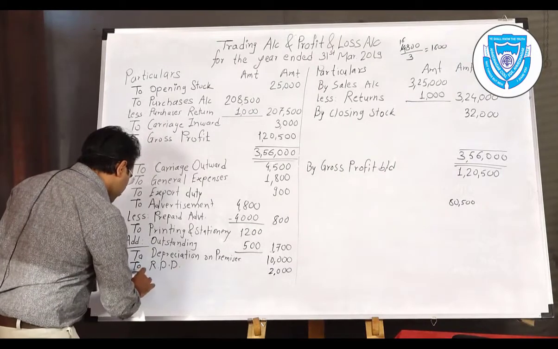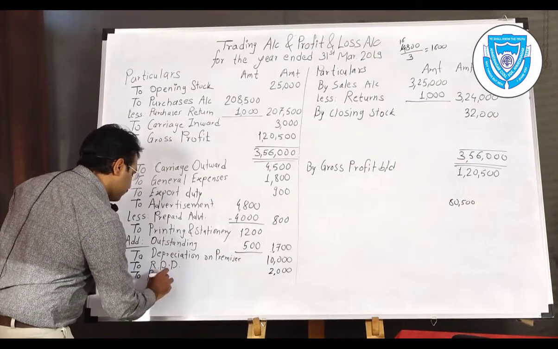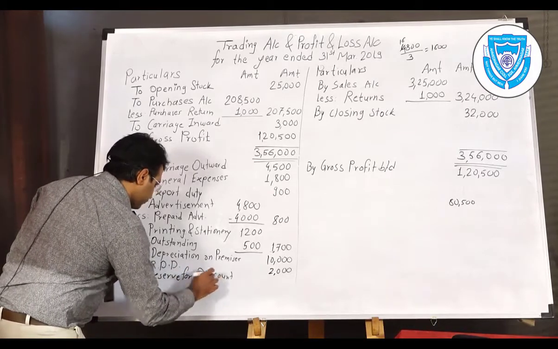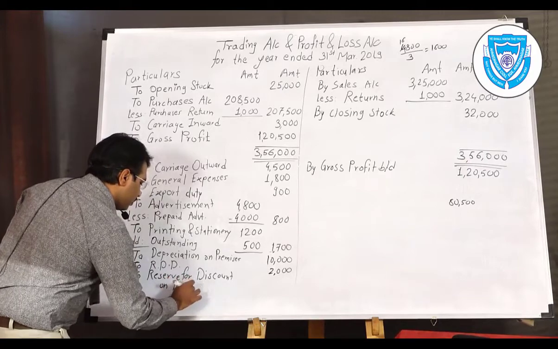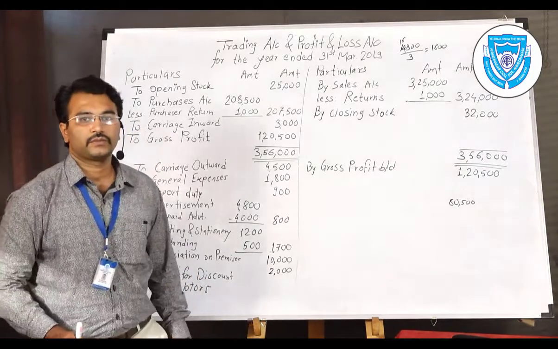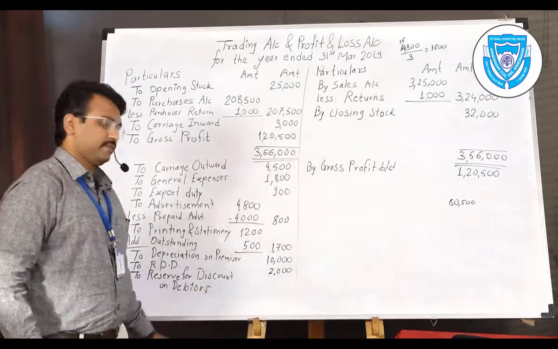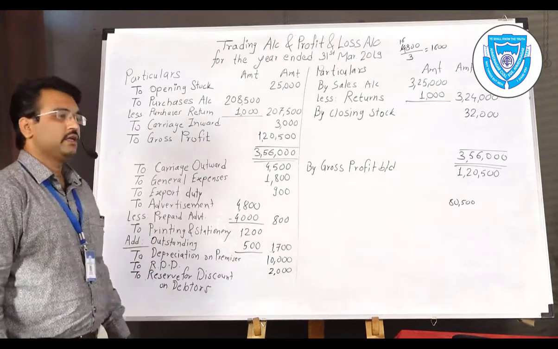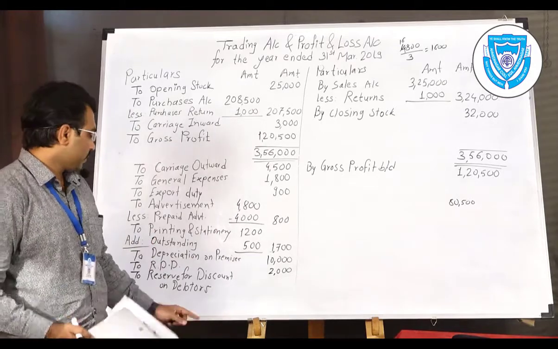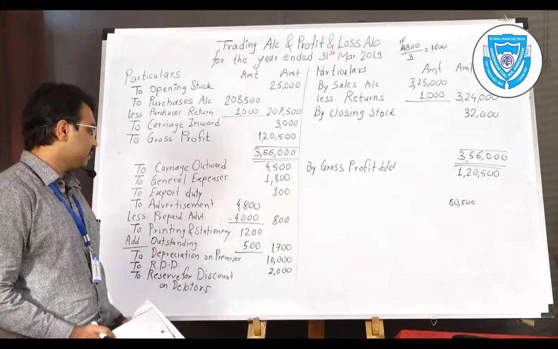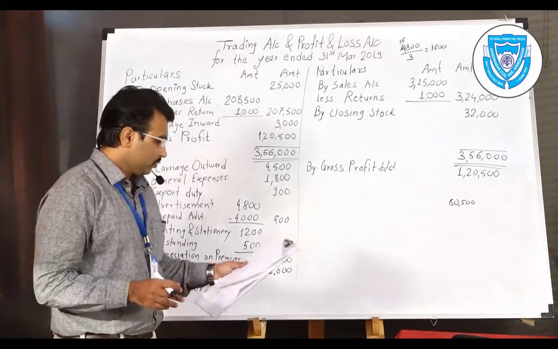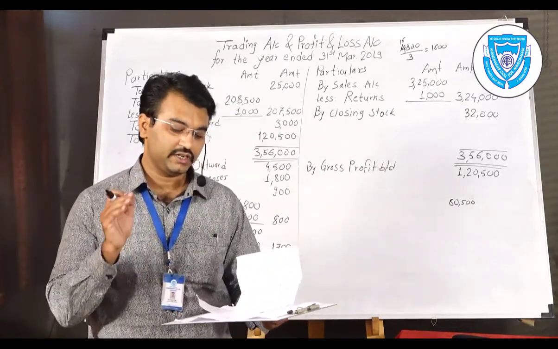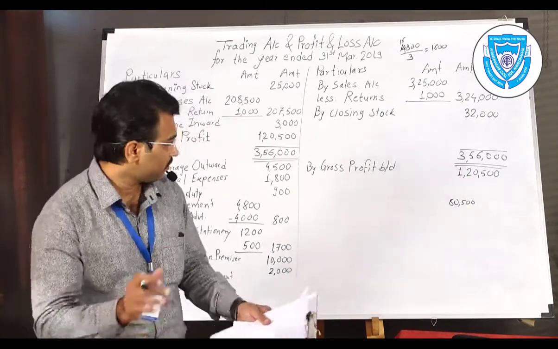Depending on that, a new adjustment is also provided, that reserve for discount on debtors, which should also be affected on the debit side of the profit and loss account. Both effects, RDD, bad debts, and also reserve for discount on debtors will come on the debit side of the profit and loss account. Okay, it is a provision. It is not a loss, but it is a provision. Now, how to calculate this 3% reserve for discount? Third adjustment, create reserve for discount on debtors. 3% you need to calculate.